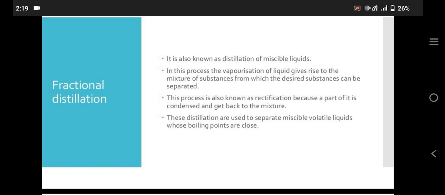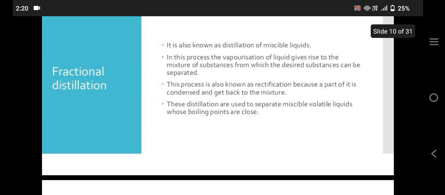Fractional distillation. It is also known as distillation of miscible liquids. In this process, the evaporation of liquid gives rise to a mixture of substances from which the distilled substances can be separated. This process is also known as rectification because a part of it is condensed and gets back to the mixture. Thus it is used to separate miscible volatile liquids whose boiling points are close.